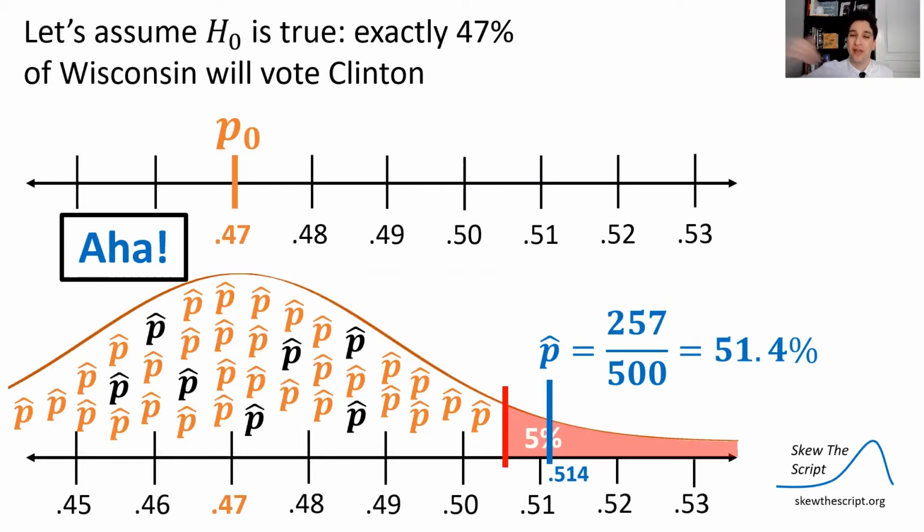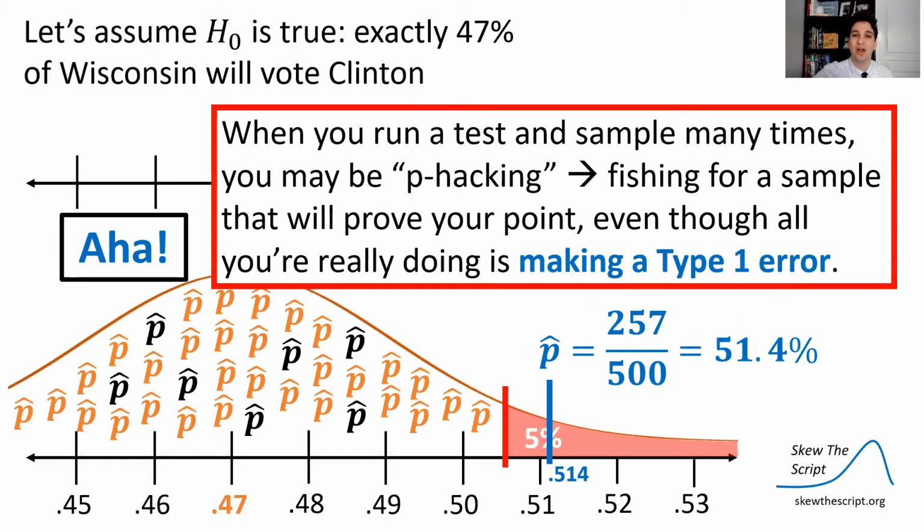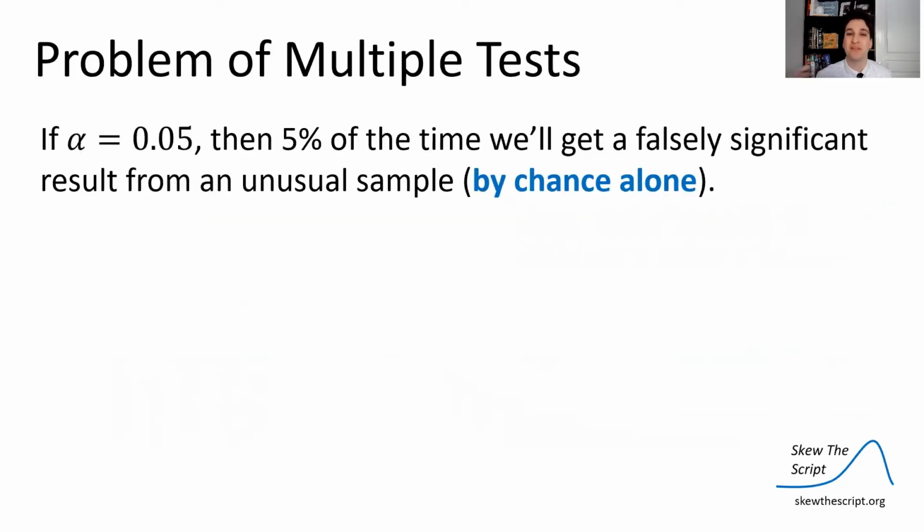Say, aha, we can reject the null hypothesis. This is too unusual for the null hypothesis to be true. When you run a test and sample many times, you might be doing what's called p-hacking. You're fishing for a sample, a random sample, that will prove your point, even though all you're doing is trying to find a sample that's unusual enough to make a type 1 error. So you shouldn't run multiple tests like this because it really increases your chance of making a type 1 error.